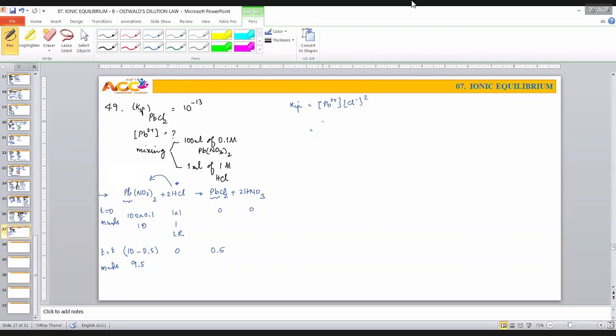Therefore, total concentration is 9.5 millimoles plus 0.5 millimoles of lead ion still available, because I am calculating the ionic product. Ionic product, take care of the name, right? No, this is millimoles. No, sir, we should write millimoles by milliliter. What is the milliliter volume? 101, 100 plus 1, right? This is the concentration of total lead ions. I am repeating the word, total lead ions, right? Come on, once you understand this,